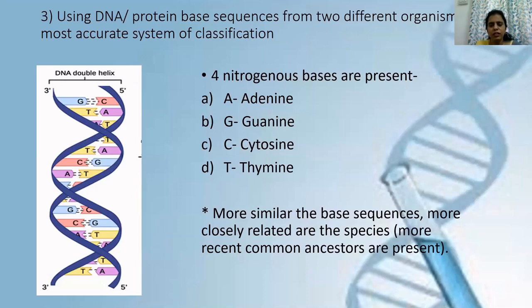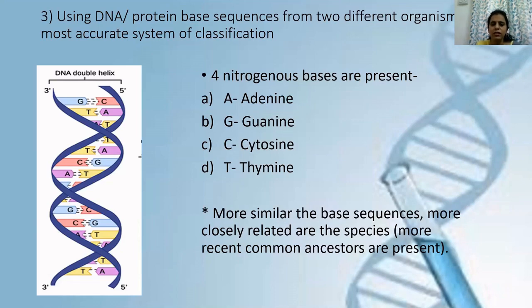Now, what is DNA? DNA is deoxyribonucleic acid, and it is present as a genetic material in all the living organisms except some viruses. And those viruses have RNA, that is ribonucleic acid. You have studied in your lower classes in the cells chapter that inside the cell we have a nucleus, and inside the nucleus we have DNA, deoxyribonucleic acid.